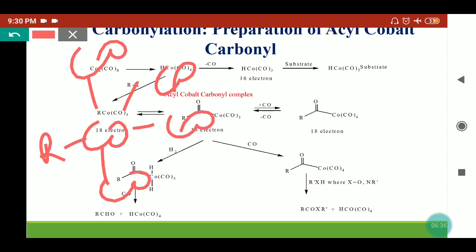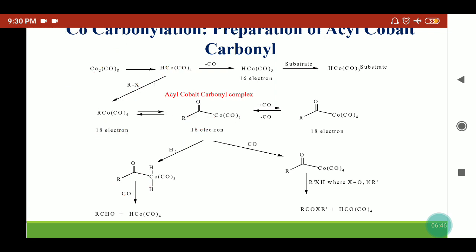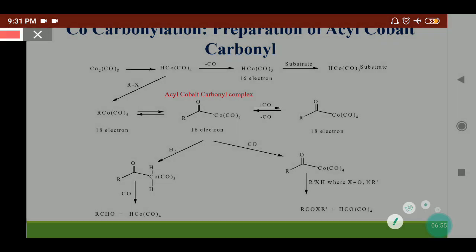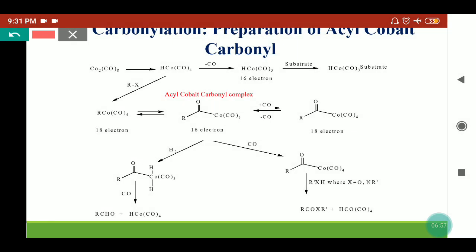From this, carbon monoxide will insert between the carbon-cobalt bond. So from here, the alkyl tetracarbonyl cobalt complex will convert into the acyl complex. That is a 16 electron species because the coordination number of cobalt has decreased, since carbon monoxide is inserted into the carbon-cobalt bond.